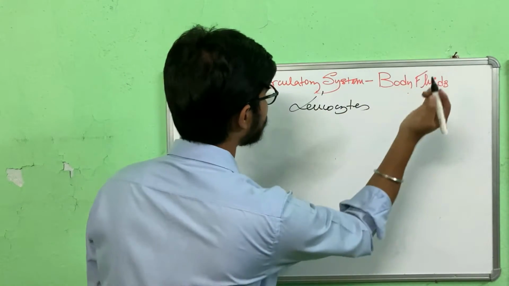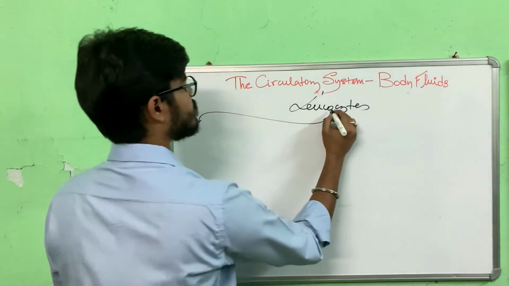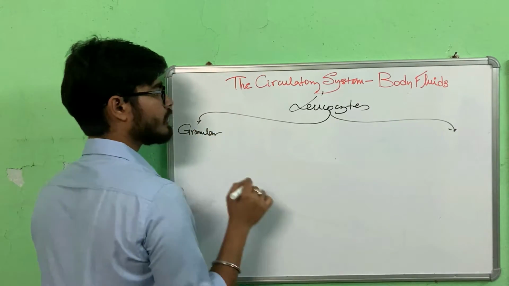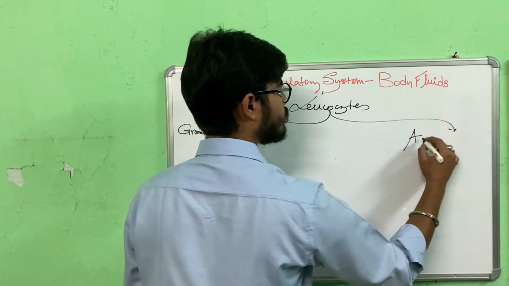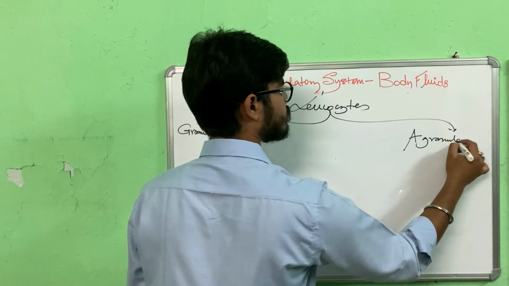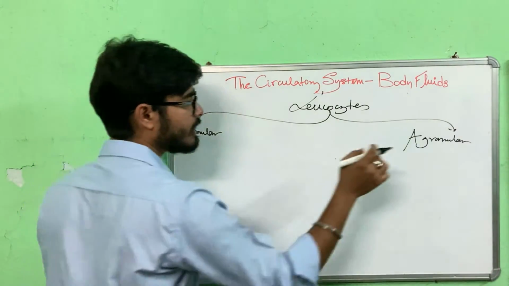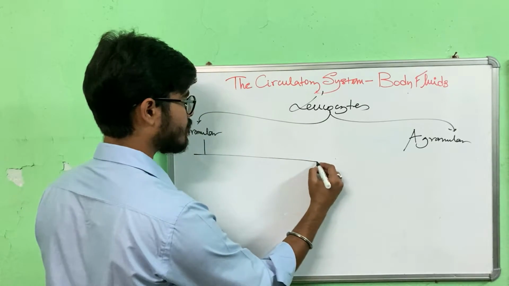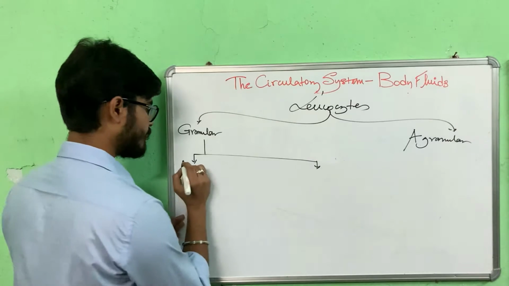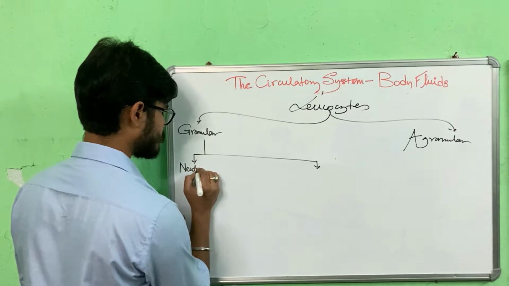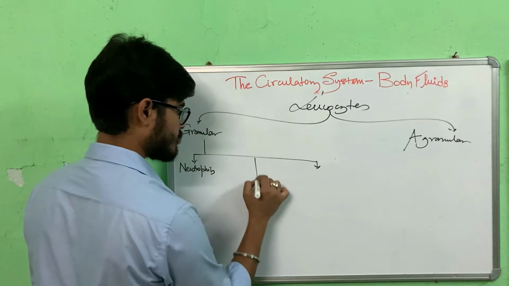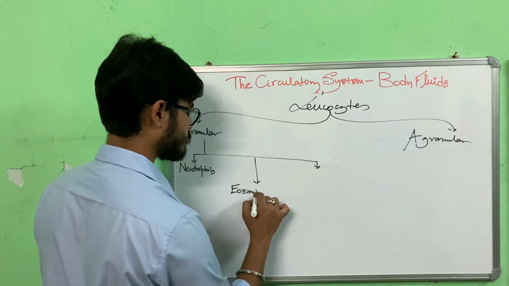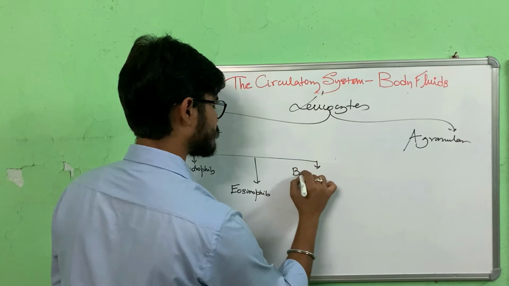Leukocytes are basically classified into two types: granular and agranular or non-granular. Granular means the cells have granules. Agranular means the cells do not have granules. Now, granular is again divided into three. What are they? First, we have neutrophils. Then we have eosinophils. Then we have basophils.